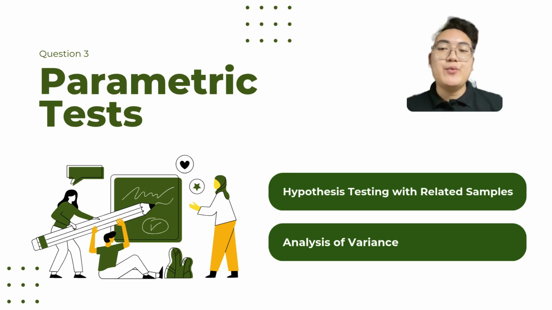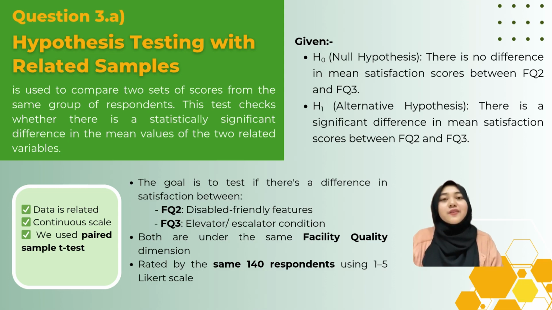Moving on to question 3, where we focus on parametric tests, mainly hypothesis testing with related samples and the analysis of variance. For question 3a, we use a paired sample t-test to compare satisfaction scores between FU2 and FU3. These two features are under the same facility quality dimension, rated by the same 140 respondents. Since the data is related and continuous, this test helps us check if the mean scores differ significantly.